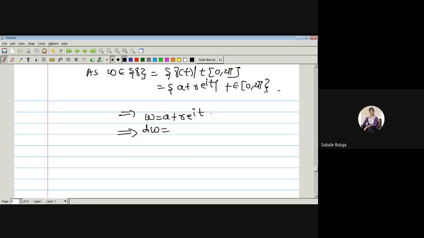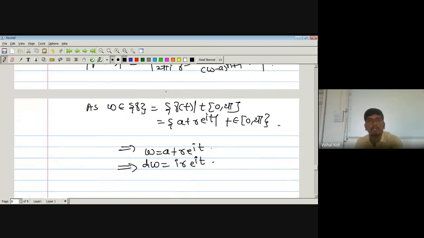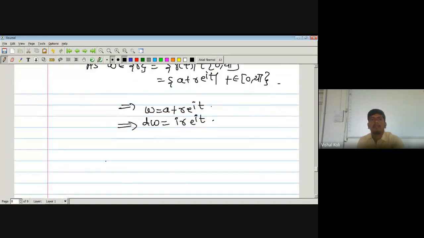Yes, sir. What is the derivative there? I into r e to the power it. Now put these values of w and dw in equation 1, which implies equation 1 becomes